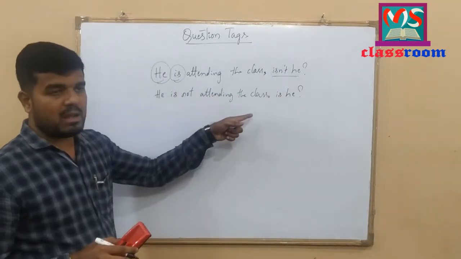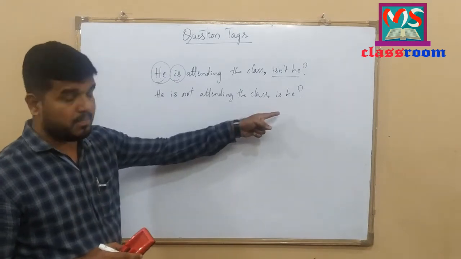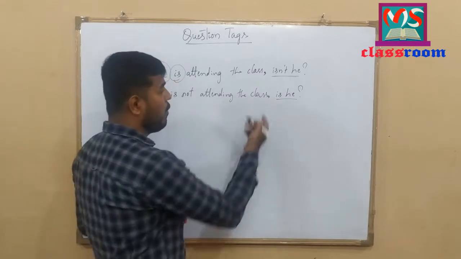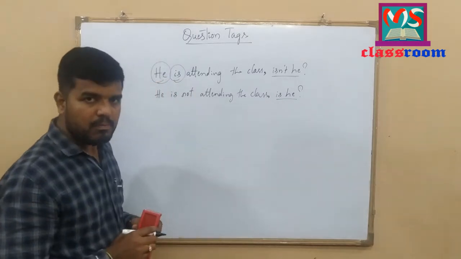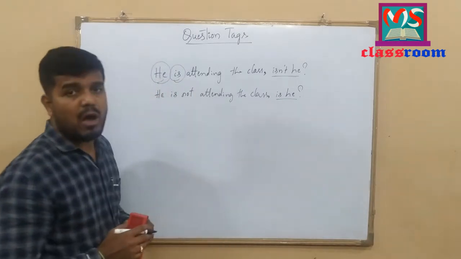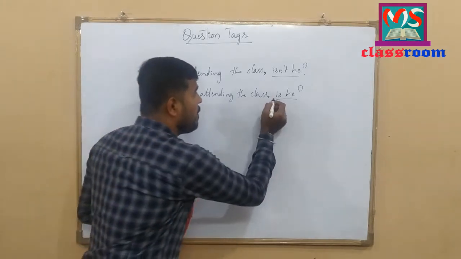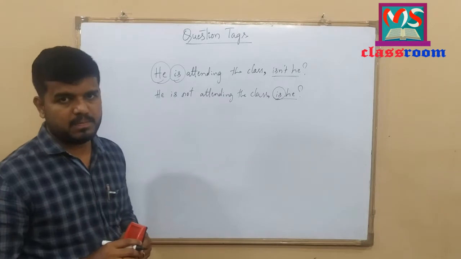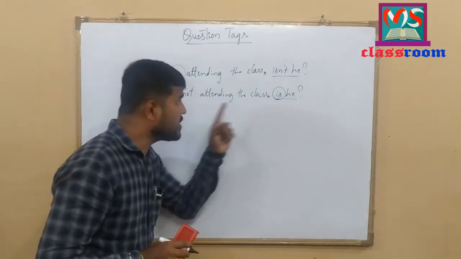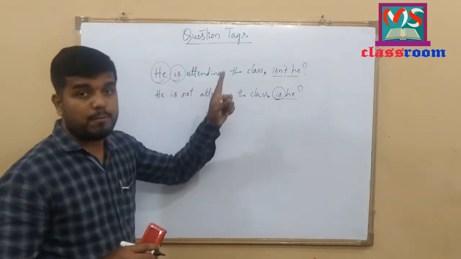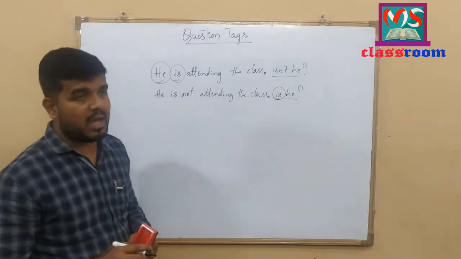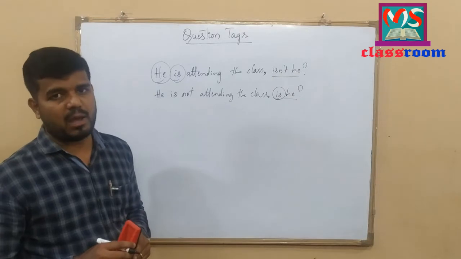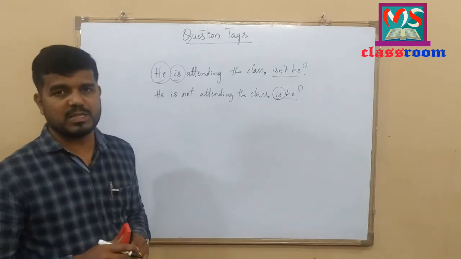He is not attending the class, is he? I have used a comma before adding the question tag, and I have used the auxiliary of the statement before the subject of the question in the question tag. And here, a negative statement follows a positive question tag, and a positive statement follows a negative question tag. I hope you have understood this concept.